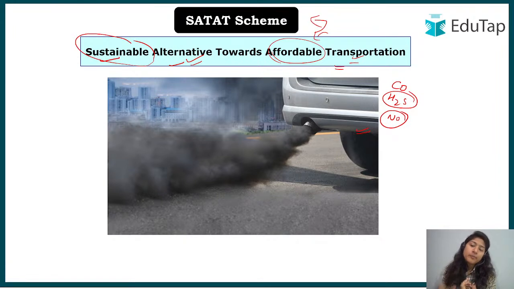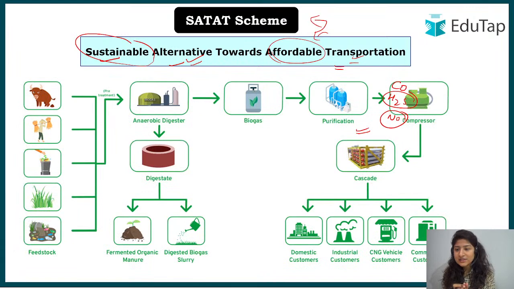So for now we have talked about why it is important. Right now we will look at how we can achieve that. For that we have this criteria or composition that is being suggested by the government. When we are talking about something alternative, we are talking about everything natural.